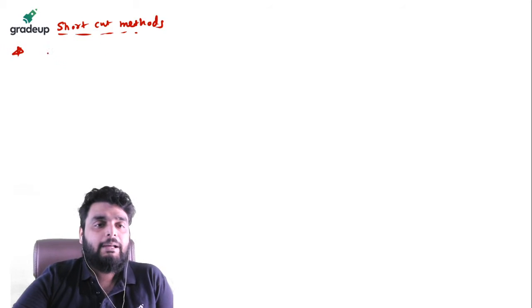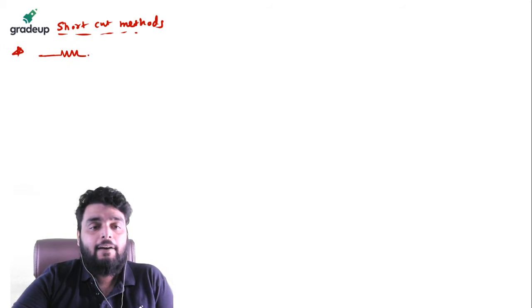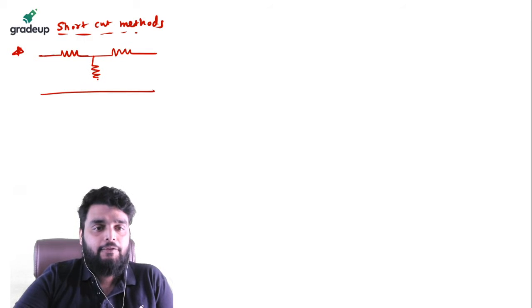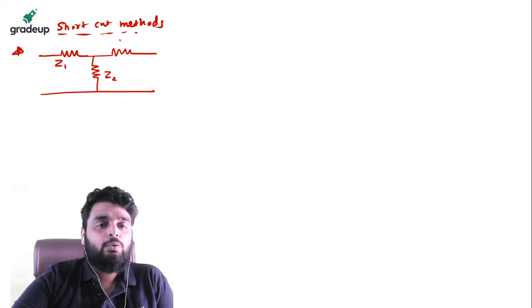So the first shortcut method is that if you have a T network, like this, this is Z1, this is Z2, this is Z3, then you can write down the Z parameter directly like this.